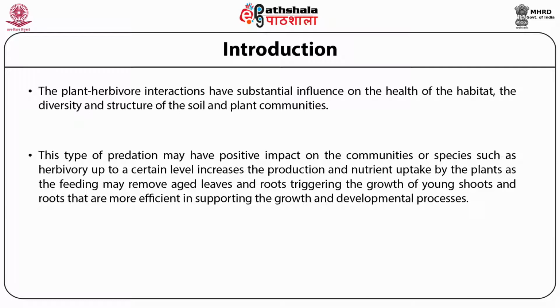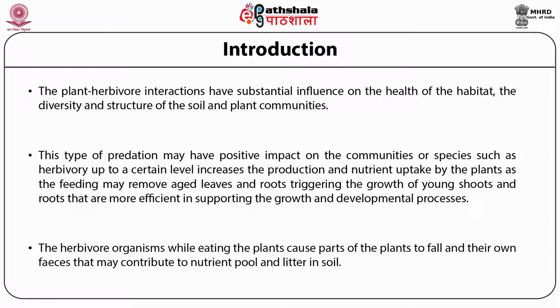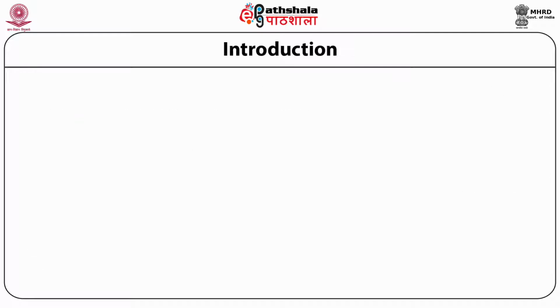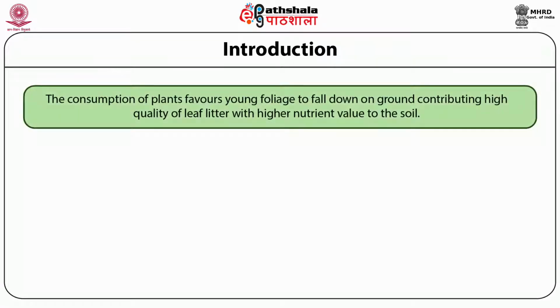The herbivore, while eating the plants, causes parts of the plants to fall, and their own feces may contribute to the nutrient pool and litter in the soil. The consumption of plants causes young foliage to fall on the ground, contributing high quality leaf litter, lighter with higher nutrient value, to the soil.